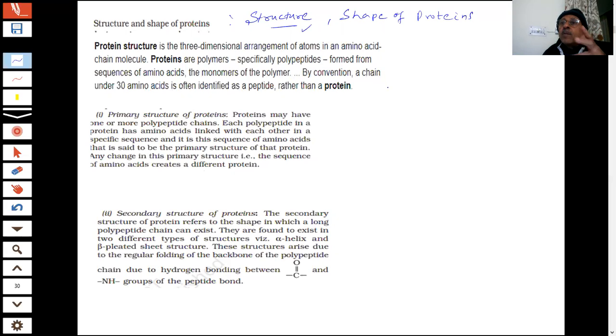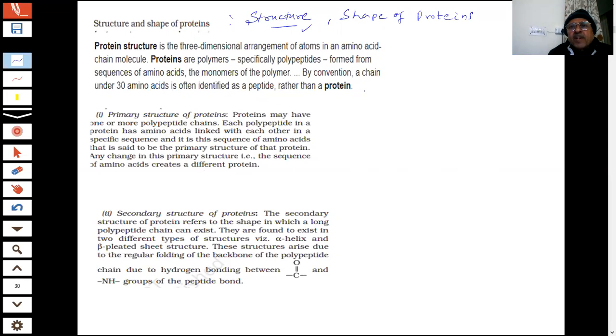They can form a sequence in different ways, same amino acid or different amino acids. So many possibilities are there. 20 amino acids can join in many ways. By convention, a chain under 30 amino acids is often identified as peptide. If there are less than 30 amino acids, we say it is a peptide. Protein, we are saying, then more than this. Their structure has been defined in primary, secondary, and tertiary form.